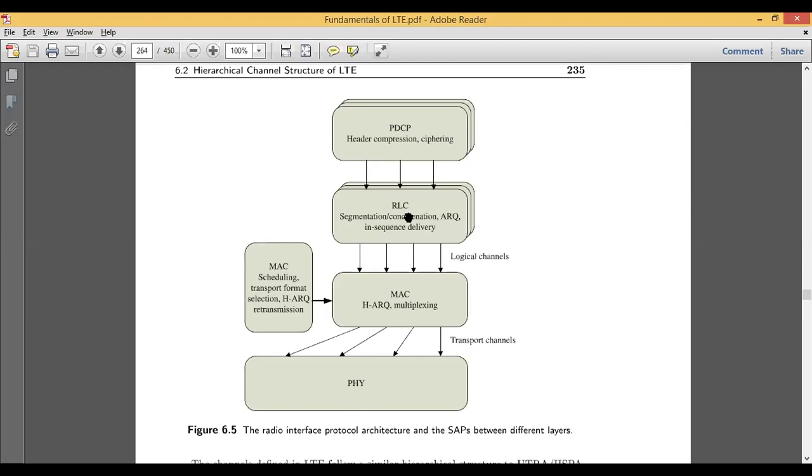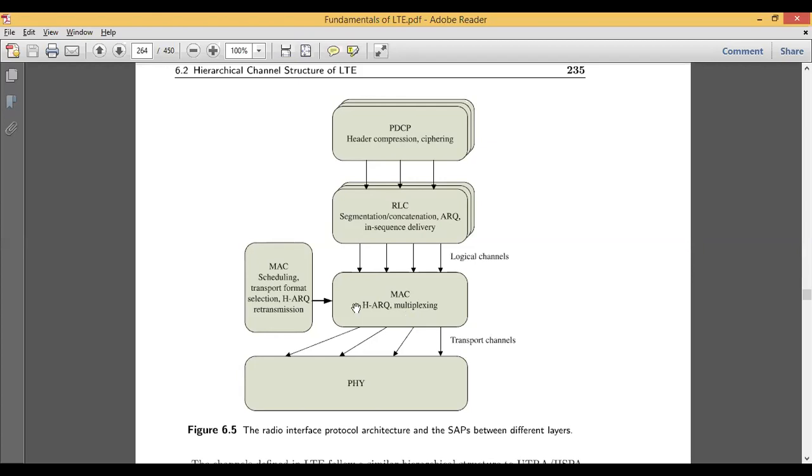Then we have RLC, which we have seen in module number 5 in detail. It is meant for segmentation, concatenation, automatic repeat request, and in-sequence delivery of our packets. Then we have the MAC, which is meant for hybrid automatic repeat request and multiplexing and demultiplexing.